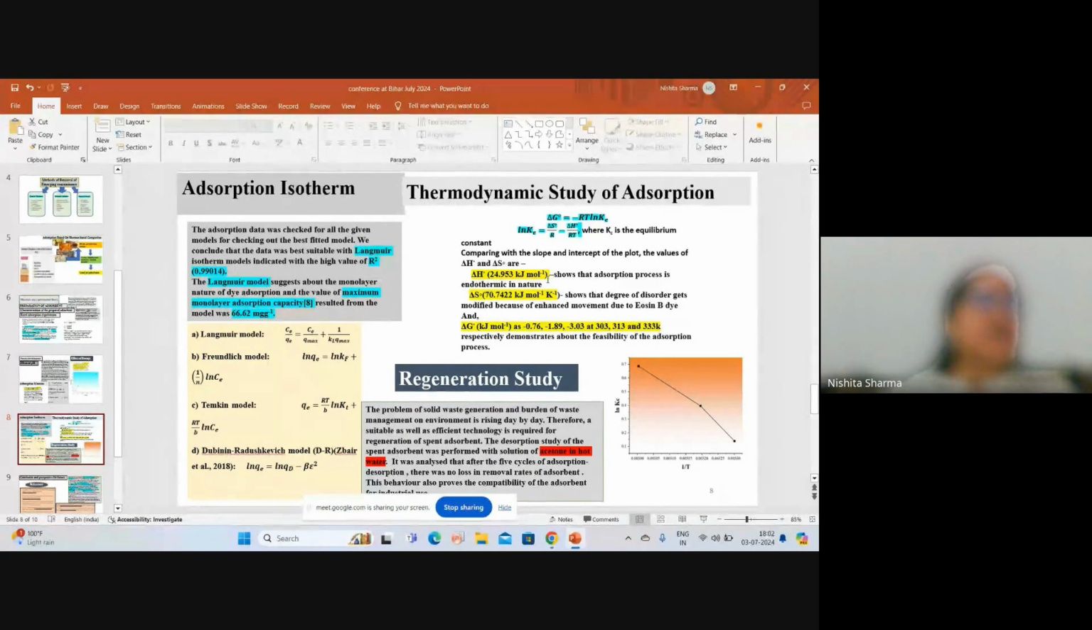After that, the regeneration of the used adsorbent was studied with acetone and hot water, and it was found that the material gets regenerated up to 5 cycles, which shows high compatibility in the commercial field.